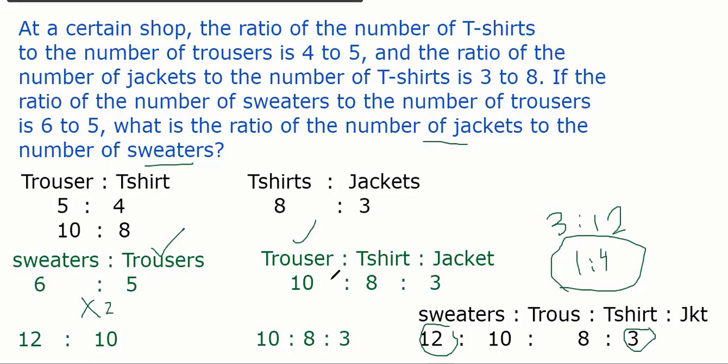So understood how to do problems on ages, numbers, coins, all those? Every one of you? Tell me. Good to go.